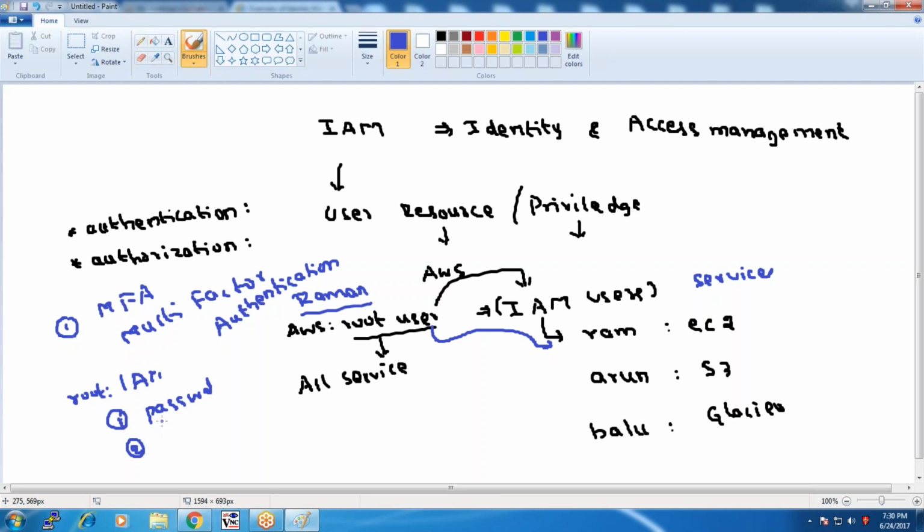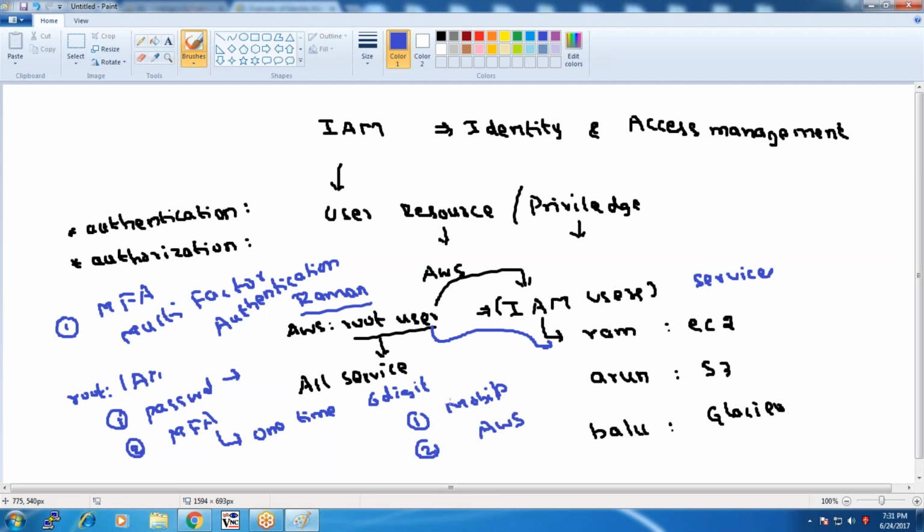Also, we can associate this user with MFA, an additional level of security, so that whenever the user makes a connection using the URL that is shared, not only do you need to give the password, but also a one-time 6-digit password which is generated by the MFA device. With MFA, this user can be associated either with a mobile phone or with a device shared by Amazon.